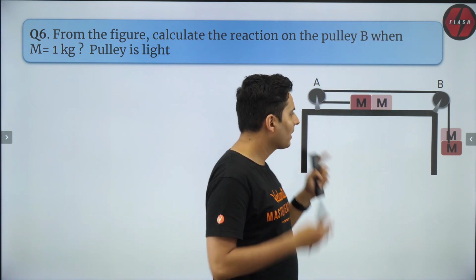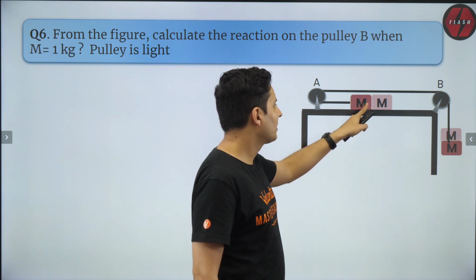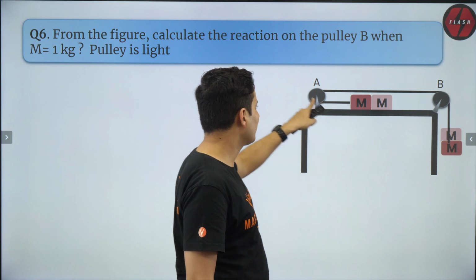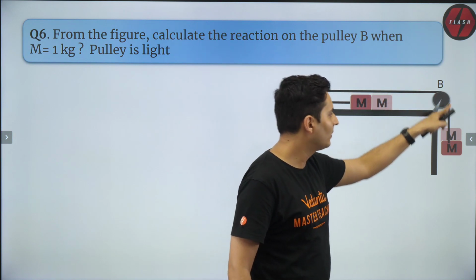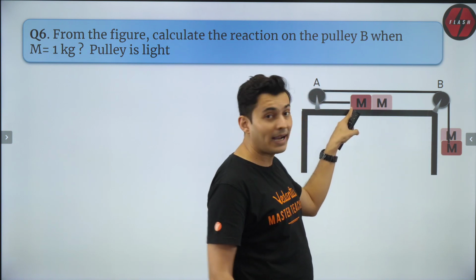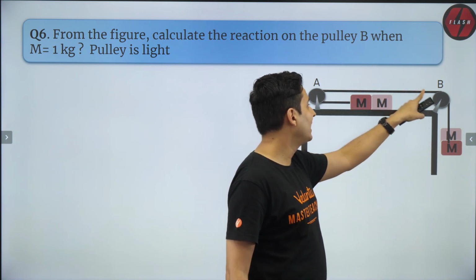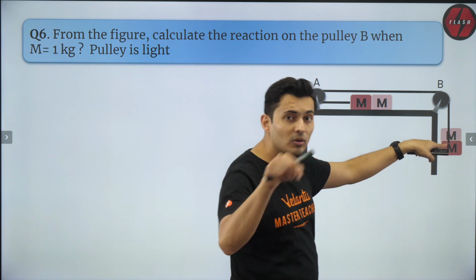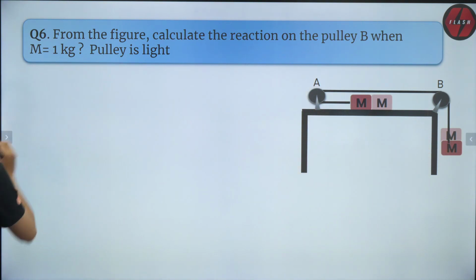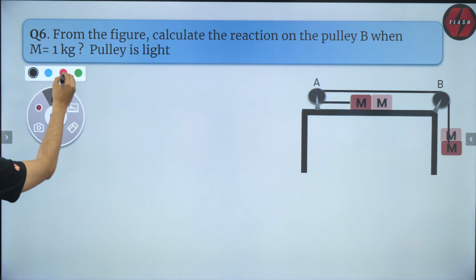Now, if that mass was here before, it will move like this and it will supply the string here, and the mass will come down. So if this mass moves by X, the string supplied is X, and this mass also comes down by X. Do not forget that. Okay, so keeping that in mind, let's do this.